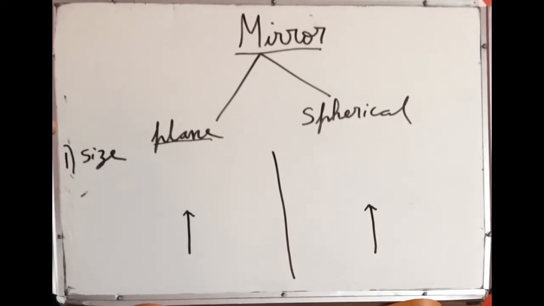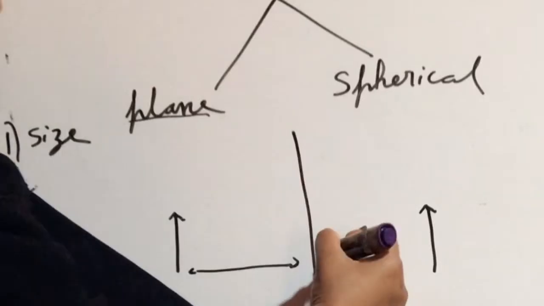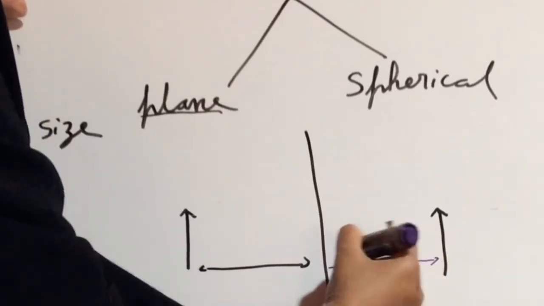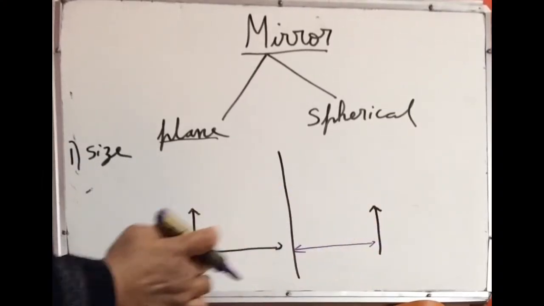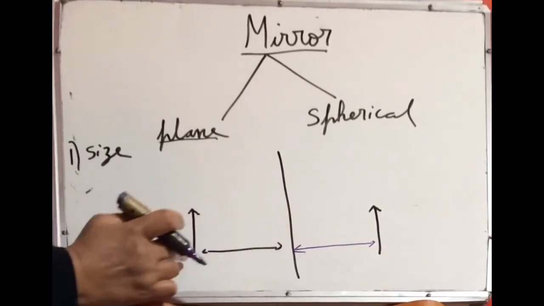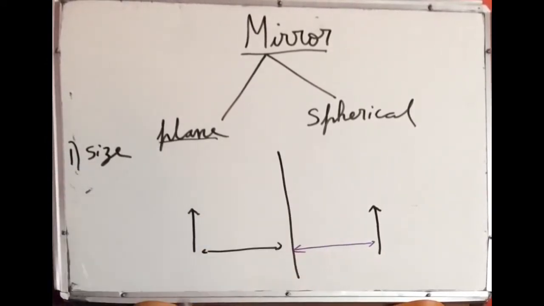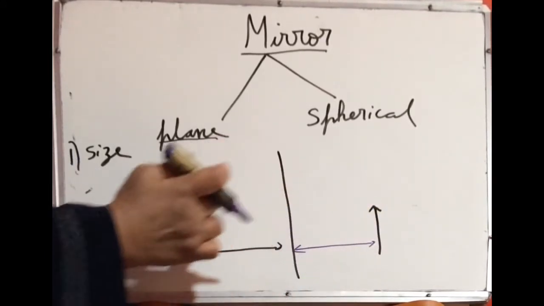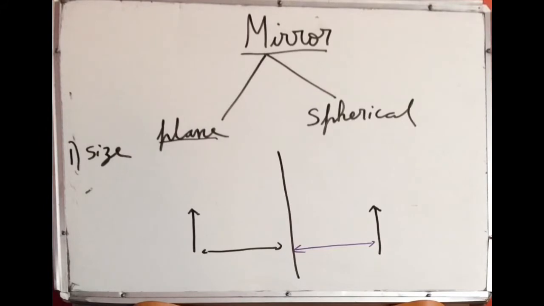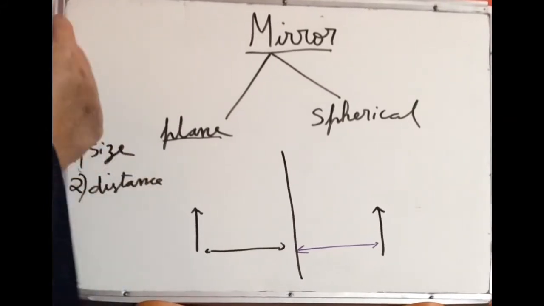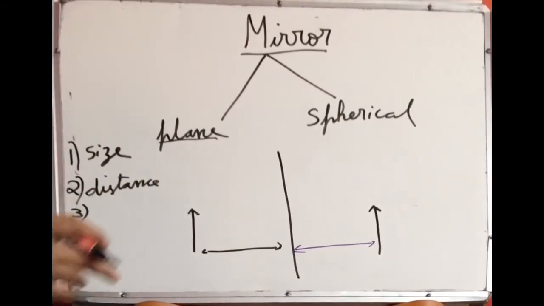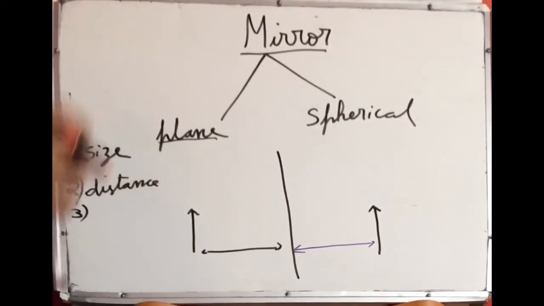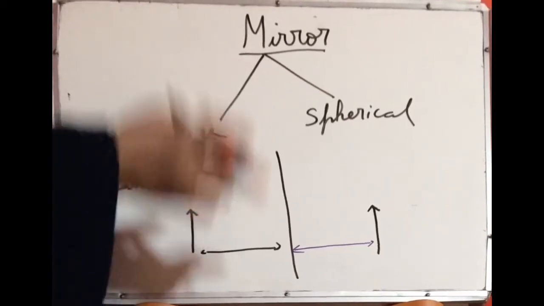Next, coming to the distance. How about this distance? The distance of the image will be same as the distance of the object from the mirror. These two distances will be the same. So distance of the image from the mirror will be same as the distance of the object from the mirror. So that is the second point. Distance. Third point. How is the image? It is erect. When you stand straight in front of the mirror, you will see a straight person standing in front of the mirror. So the image will be erect.